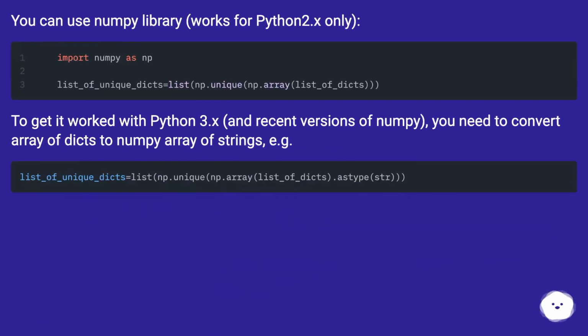You can use the NumPy library, works for Python 2.x only. To get it working with Python 3.x and recent versions of NumPy, you need to convert the array of dicts to a NumPy array of strings, for example,